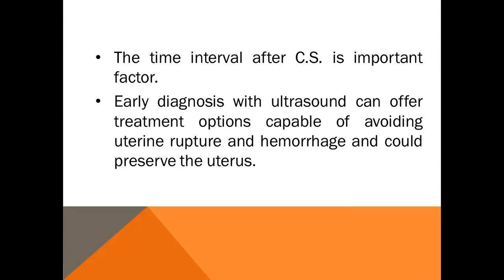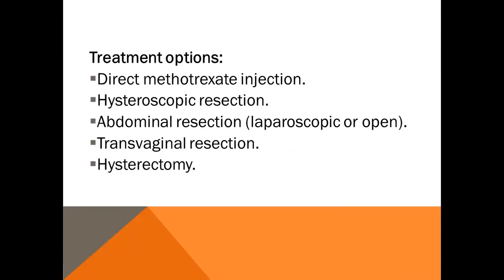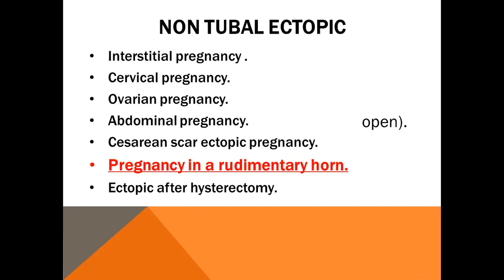Early diagnosis with ultrasound can offer treatment options and conserve the uterus. Treatment options: direct methotrexate injection, hysteroscopic resection, abdominal resection either by laparoscopy or open, transvaginal resection of the anterior uterine wall and resection of the unhealthy myometrium with the sac, and lastly, rarely we may resort to hysterectomy.